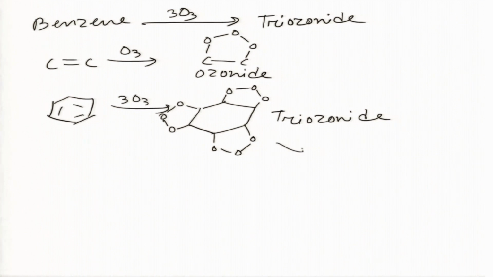Which indicated 3 carbon-carbon double bonds. It was also obtained experimentally that benzene gives only one monosubstituted product.